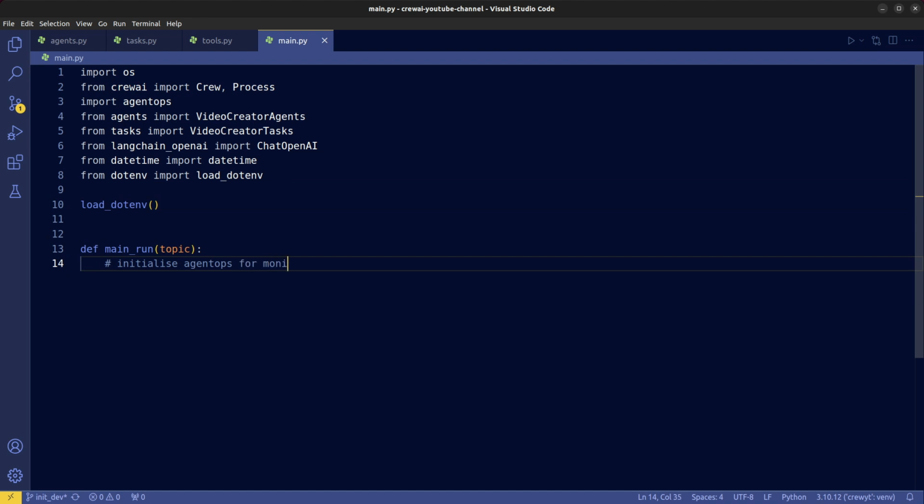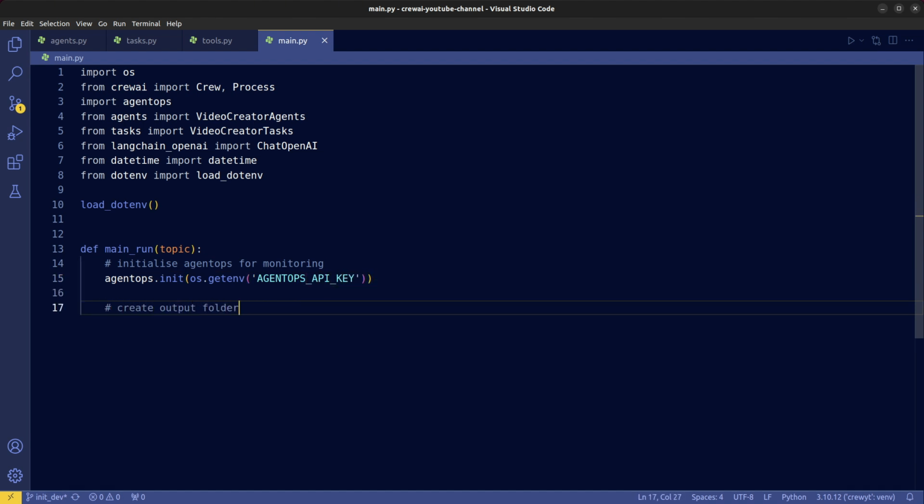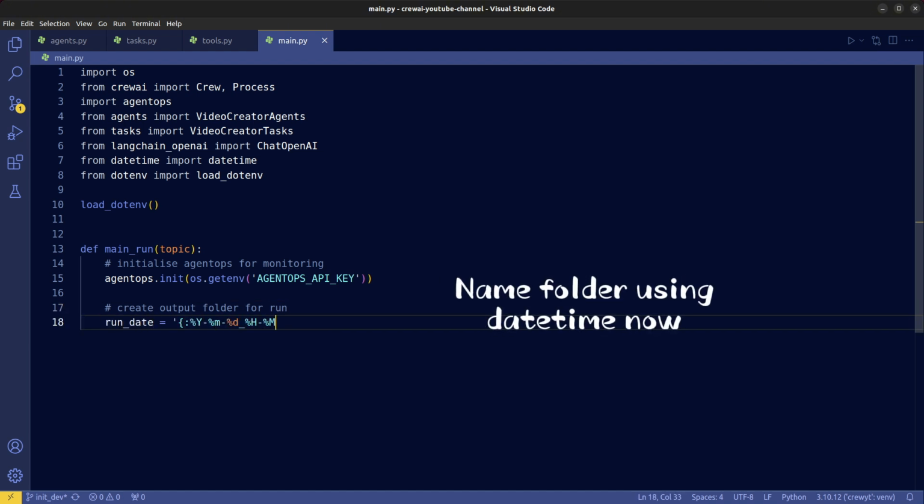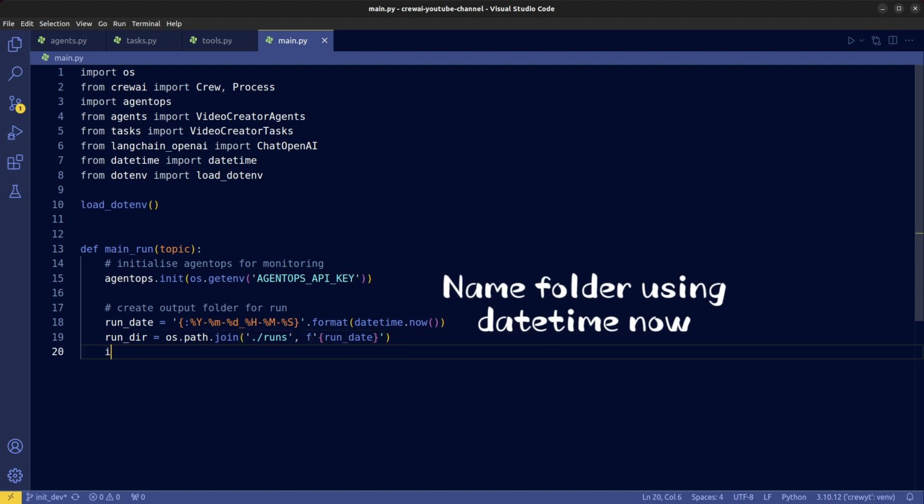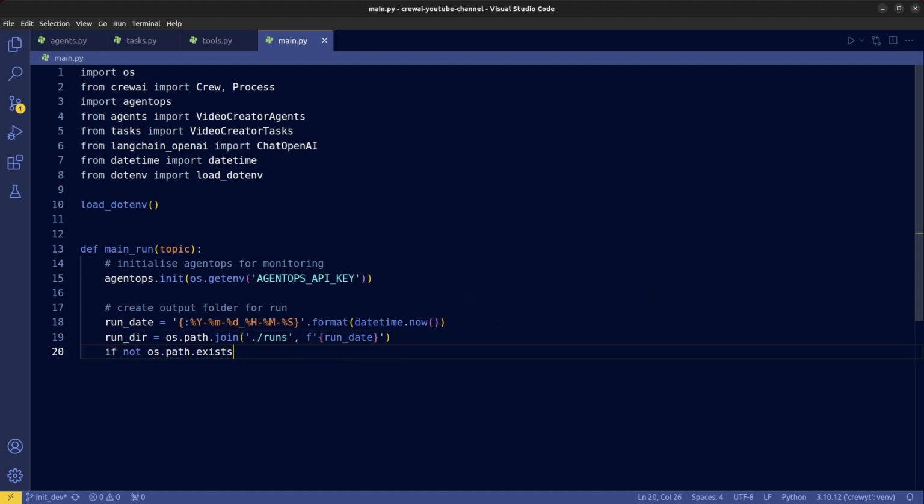Next, we initialize AgentOps for monitoring. This tool will help us analyze our agent's performance later. Then we create an output folder for the run. This is where all the results from our agents will be stored.